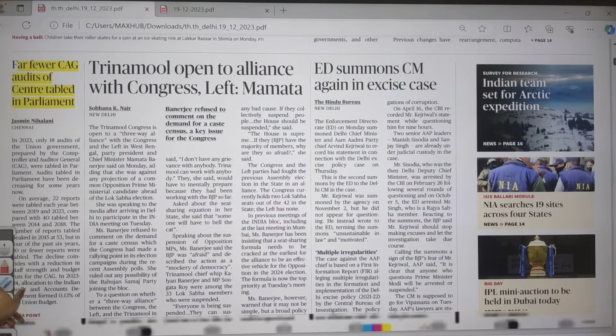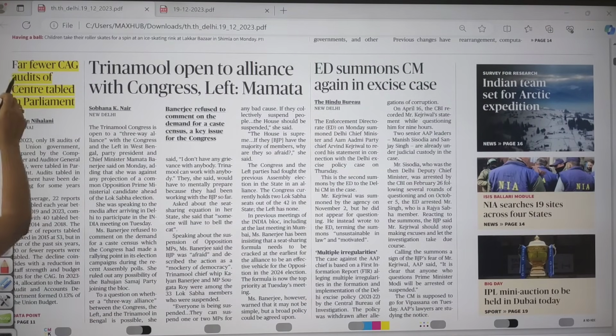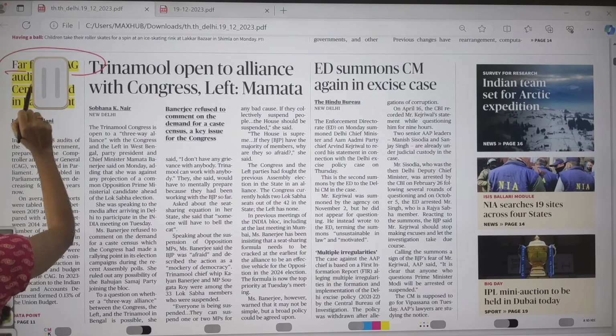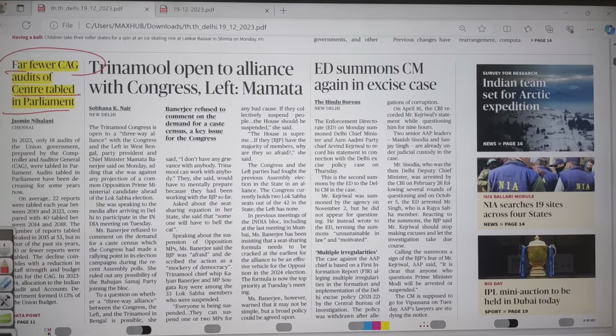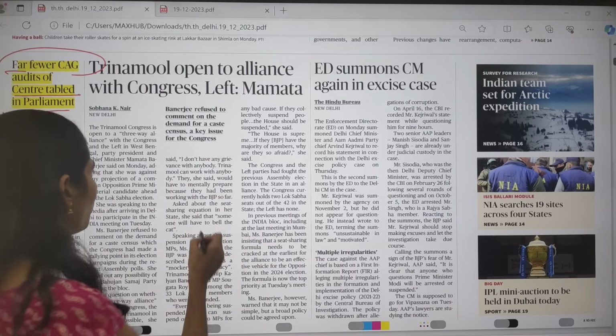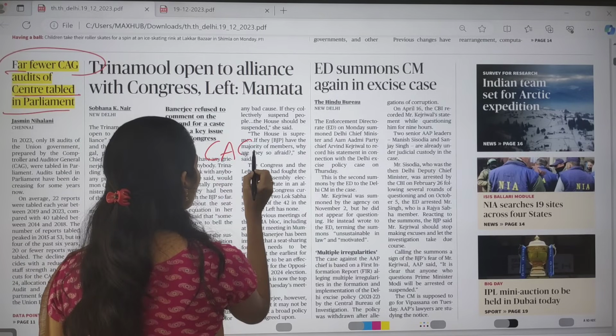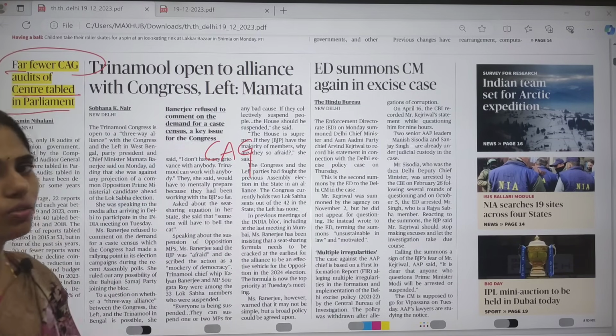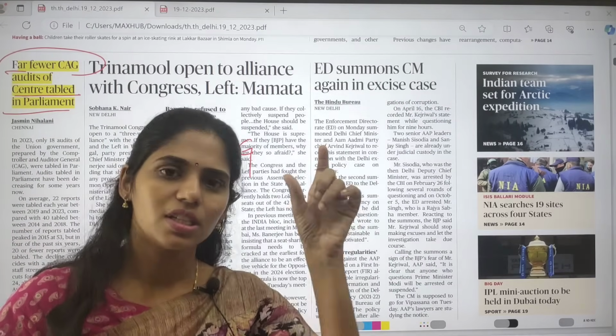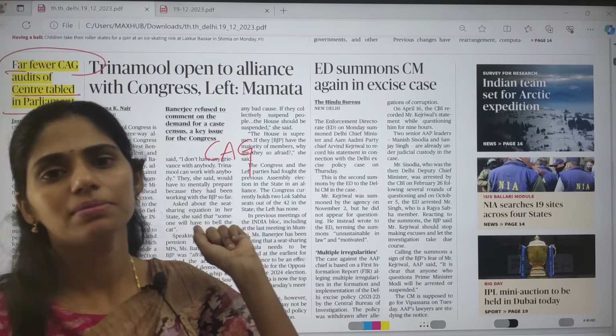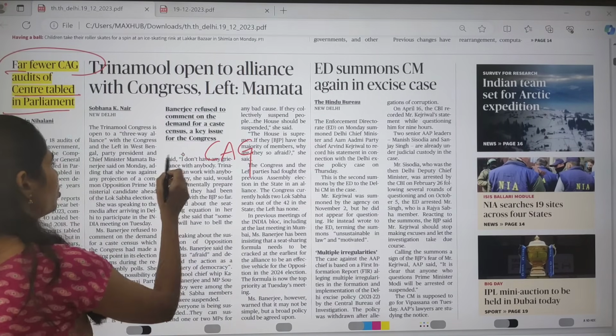And next important topic here is far fewer CAG audits of Centre tabled in Parliament. So here you have to know about what is this CAG, that is Comptroller and Auditor General. So we're talking about this topic. There is a separate chapter in your Lakshmikant, and you have to focus on this CAG.